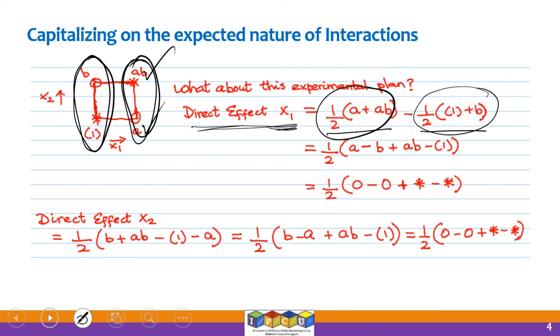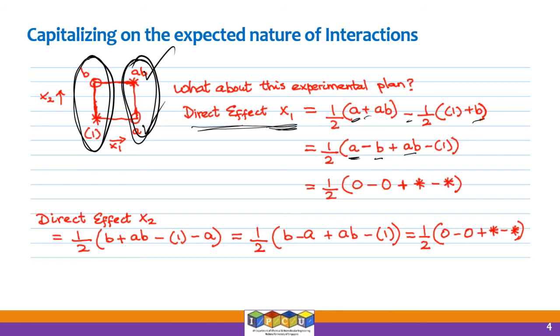So if you do it, what you will see is that you can write it in this particular way: half A minus B, right? A minus B plus AB minus of this, right? Because you have a minus here. So I hope you can work this out.